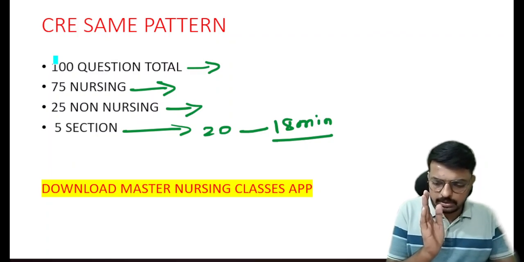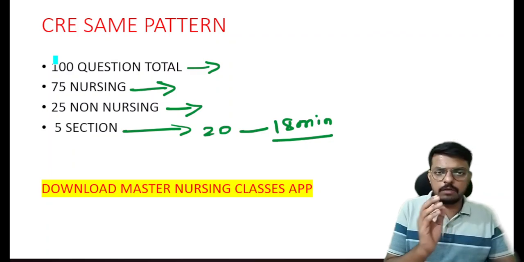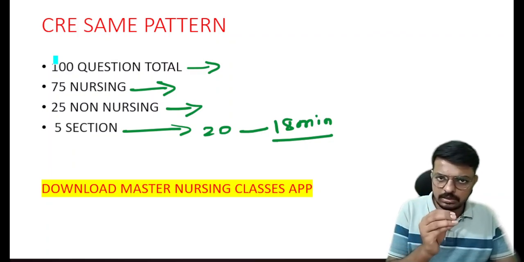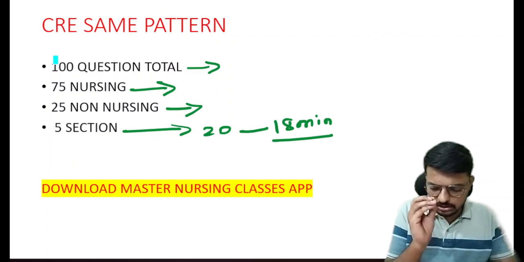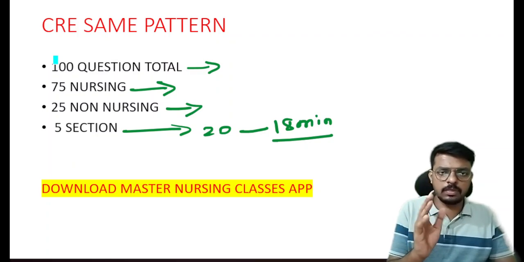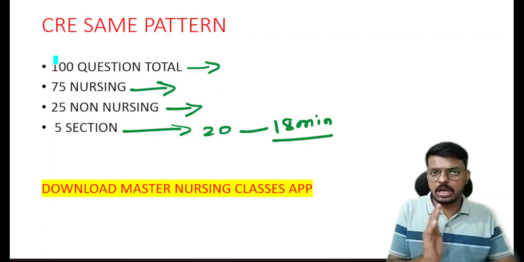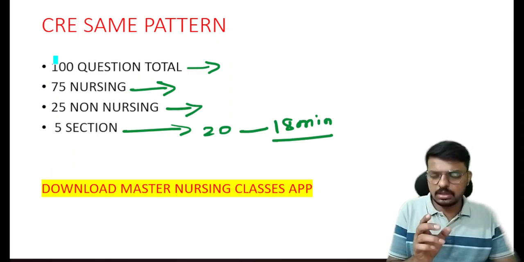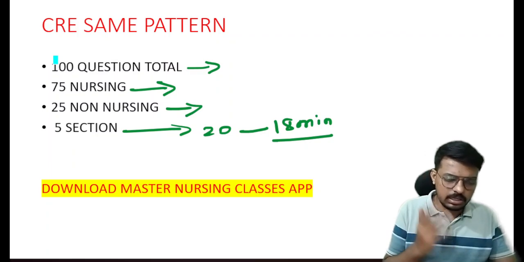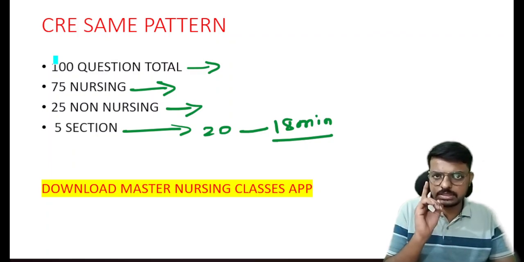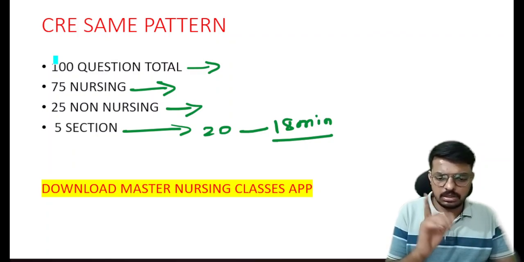You have to complete the 20 questions within the 18 minutes. If you complete them within 12 minutes, you have to wait for 6 minutes. Keep your last minute revision notebook and revise. Don't waste the time, because this is the golden time which decides your rank.